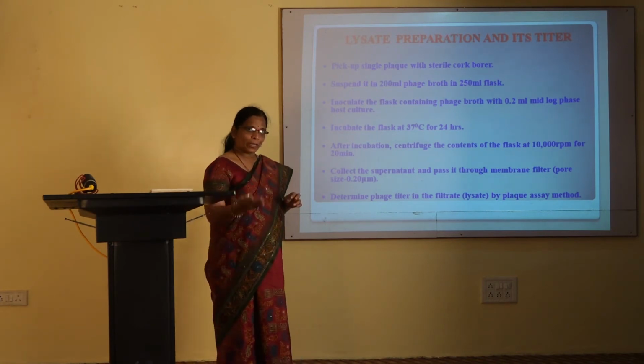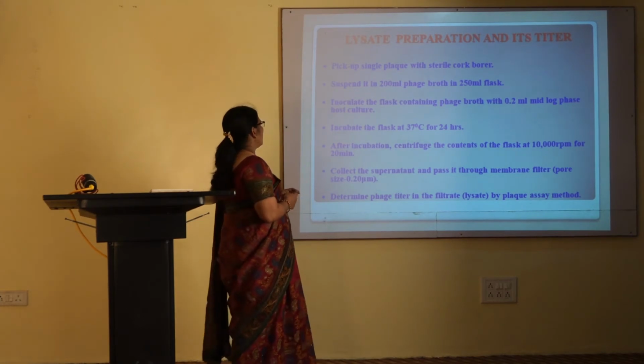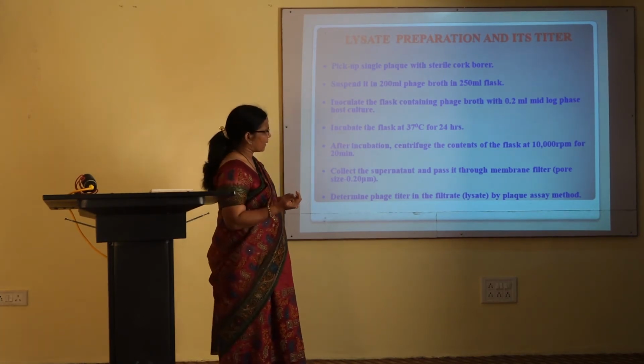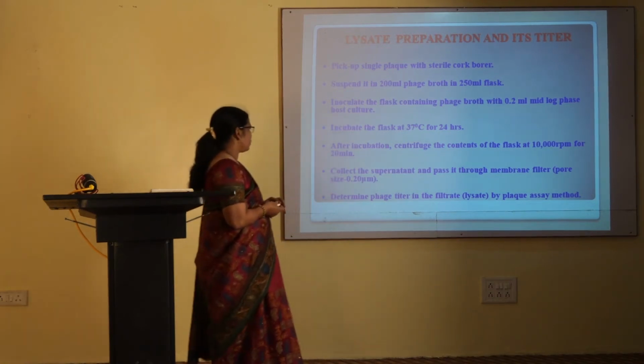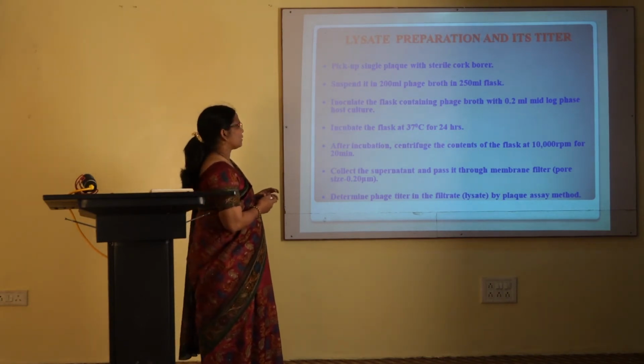After incubation, again you have to centrifuge the content at 10,000 rpm for 20 minutes at 4 degrees Celsius, and whatever supernatant you collect has to be passed through a membrane filter of pore size 0.20 micrometer, and then you have to determine the phage titer in the filtrate.